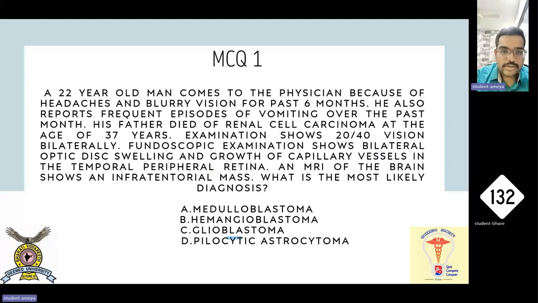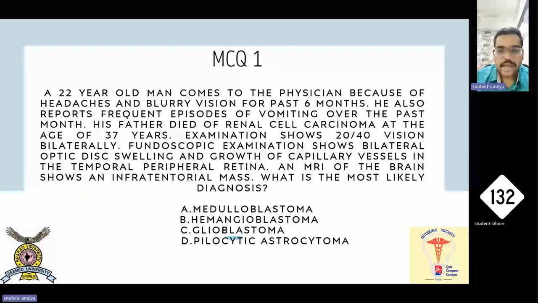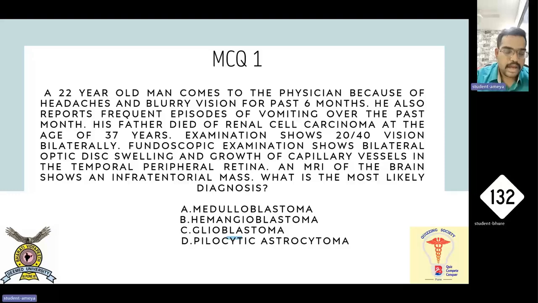What is the most likely diagnosis? A. Medulloblastoma. B. Hemangioblastoma. C. Glioblastoma. D. Pilocytic astrocytoma. From the options, it feels like all of these are brain tumors except option B, hemangioblastoma. And just now we have read about retinal hemangioblastoma. If you remember, that was seen in von Hippel-Lindau disease. Now let me go through the keywords.